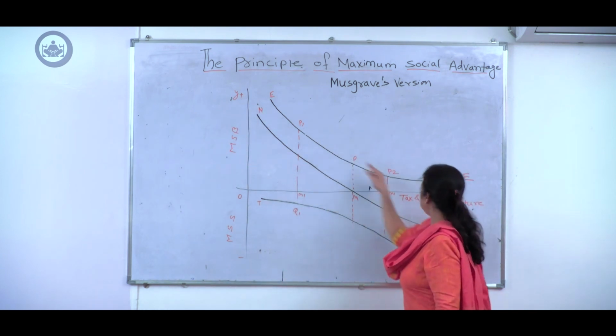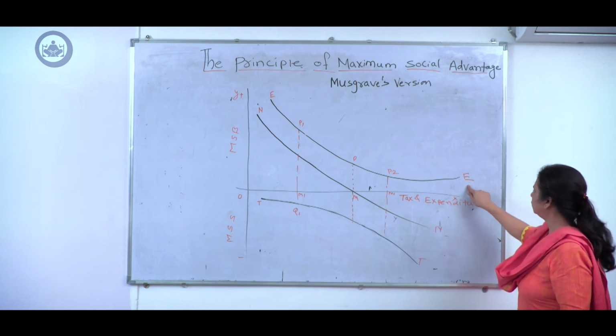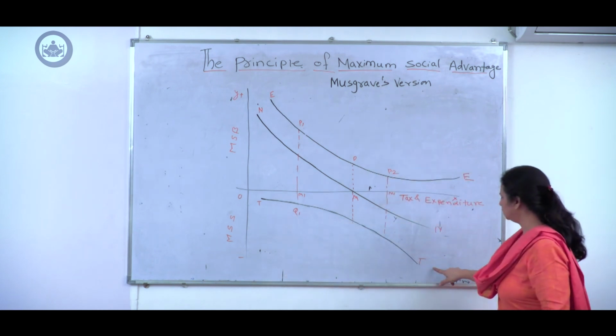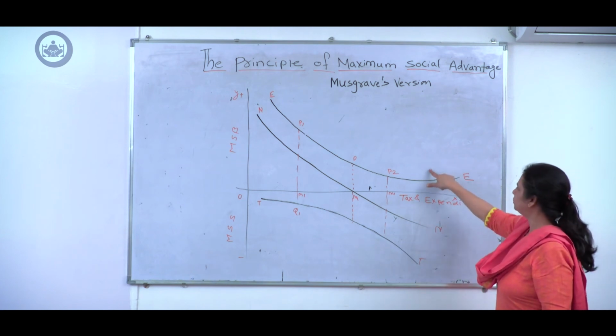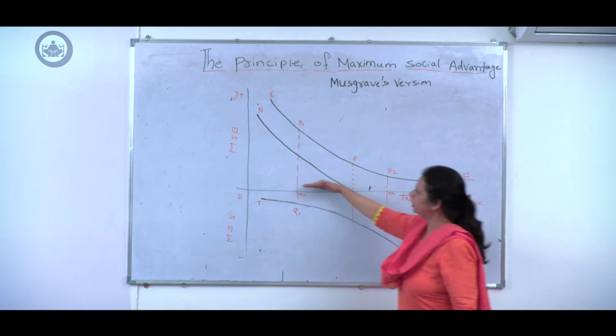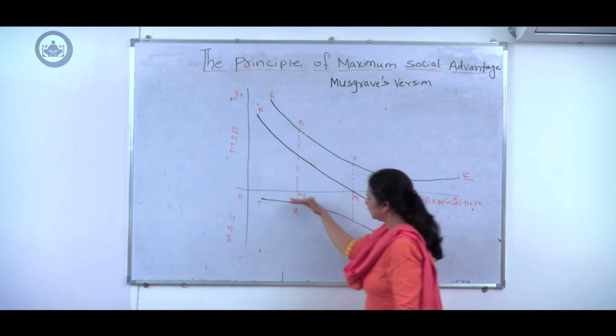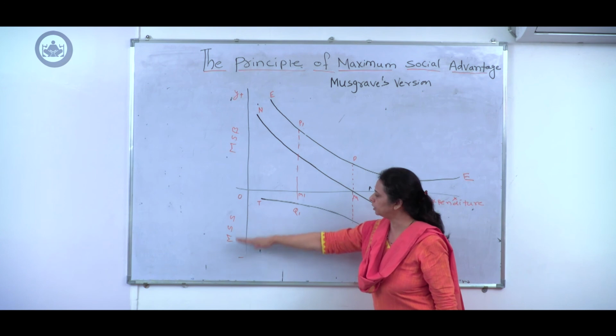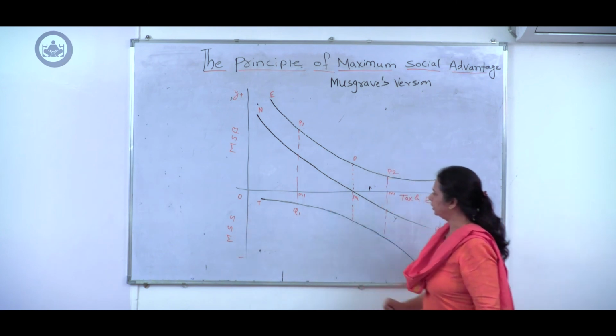Now the EE curve is the curve of public expenditure and the TT curve is the curve of taxation. Expenditure generates benefit, so it is on the positive axis, and tax creates sacrifice or disutility to the society, and therefore it is on the negative side in the diagram.